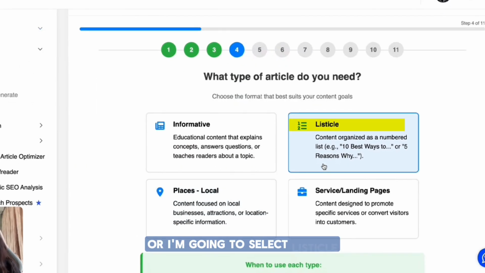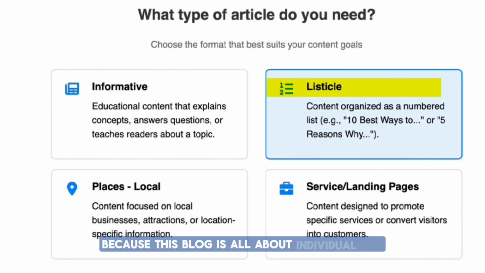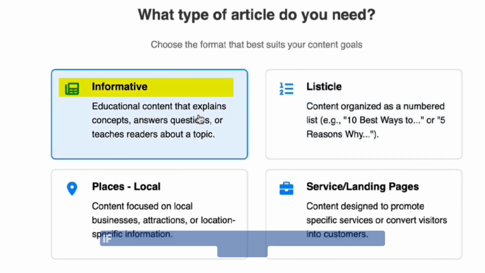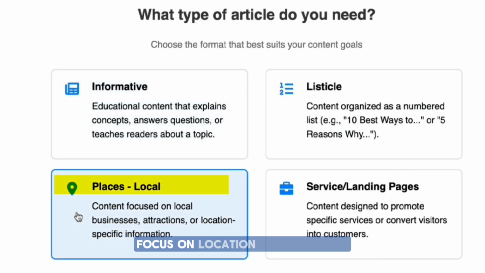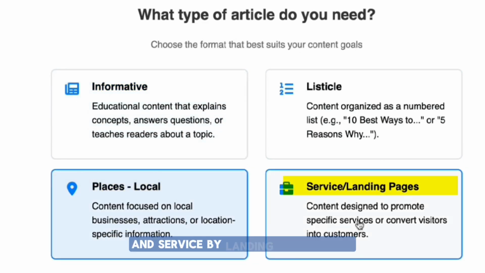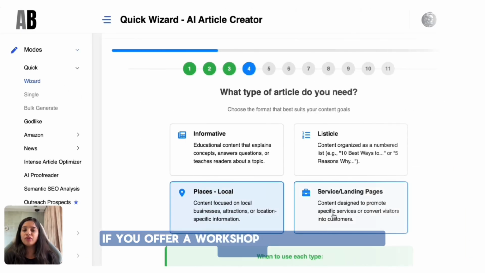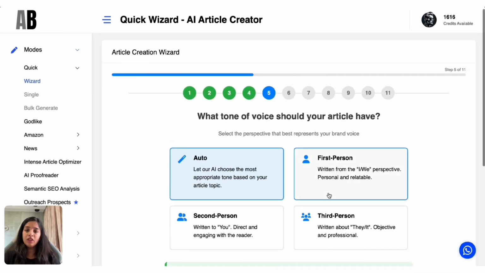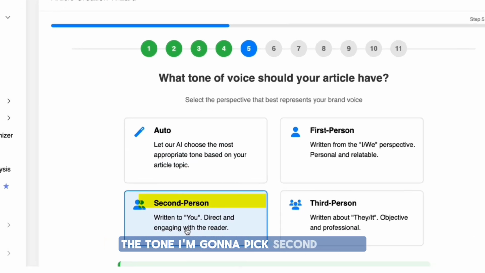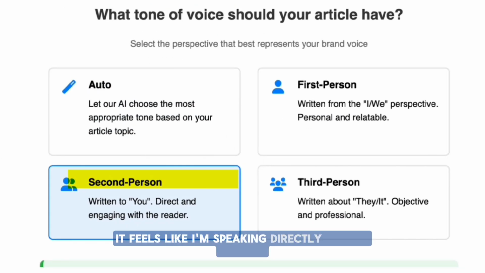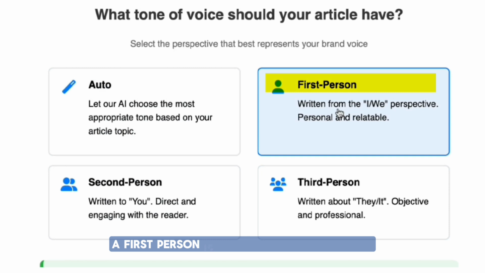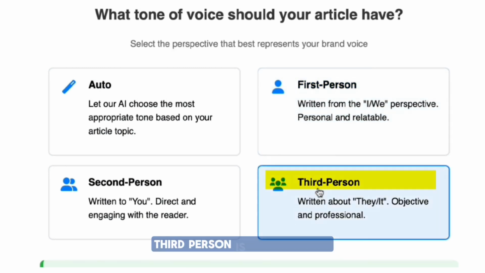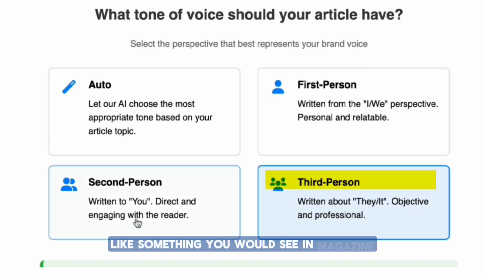Here I'm going to select listicle because this blog is all about individual tips, but here's what other styles do. Informative is best if you want to teach something step by step. Places focus on location based content, and service or landing pages is ideal if you offer a workshop or a photography service. The tone, I'm going to pick second person. It feels like I'm speaking directly to the readers. First person is more like a storytelling or a personal experience blog. Third person is more formal, like something you would see in a magazine.